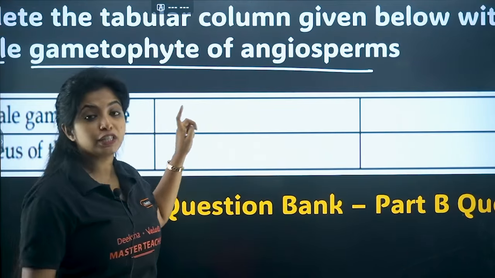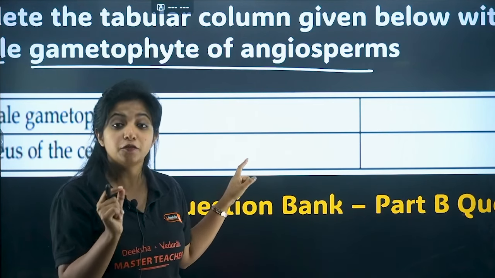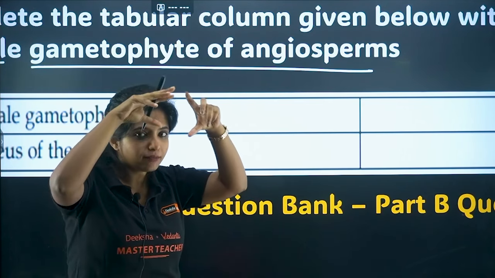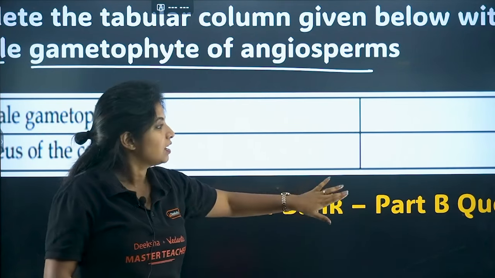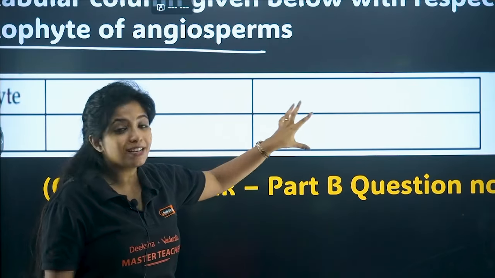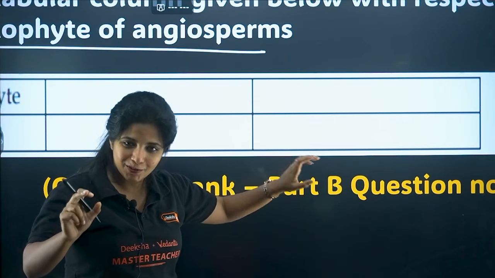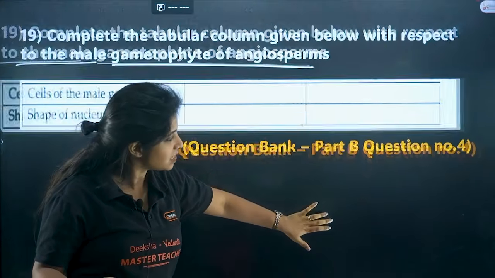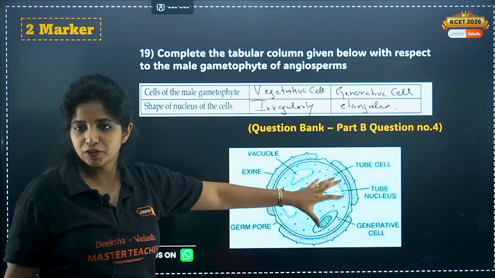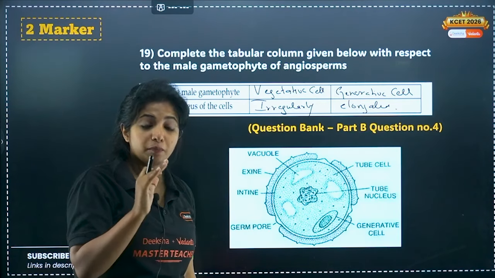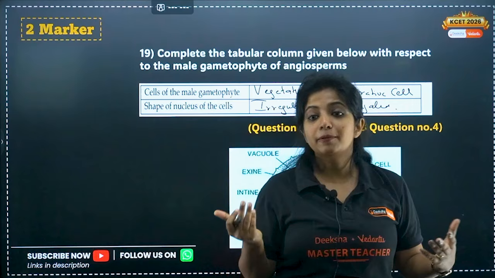The shape of vegetative is what? Think about it. Think for a second. The shape of vegetative, the bigger cell, was what? It was irregularly shaped, whereas the generative cell will be elongated. So that is your answer. There is not too much drama over here. It's a very easy question, a direct question. If you know everything about pollen grain, it becomes a lot easier.